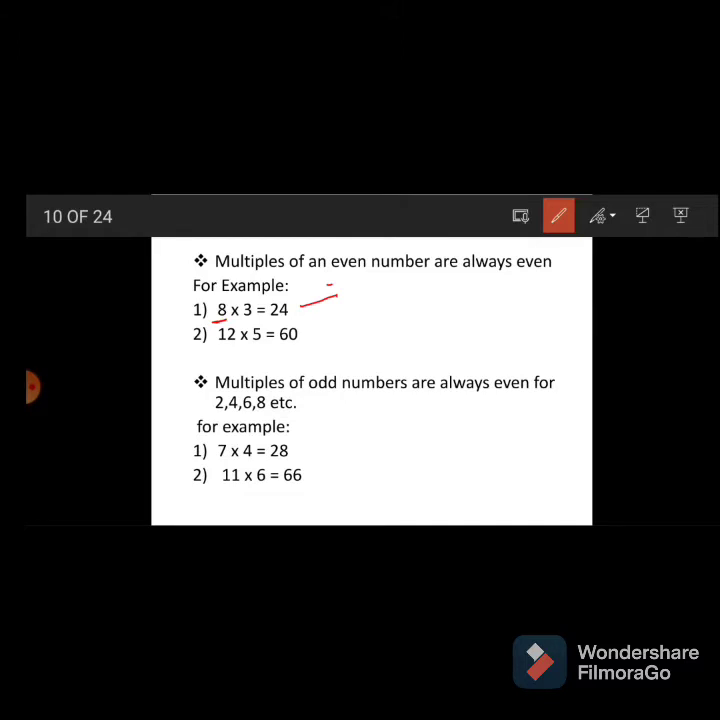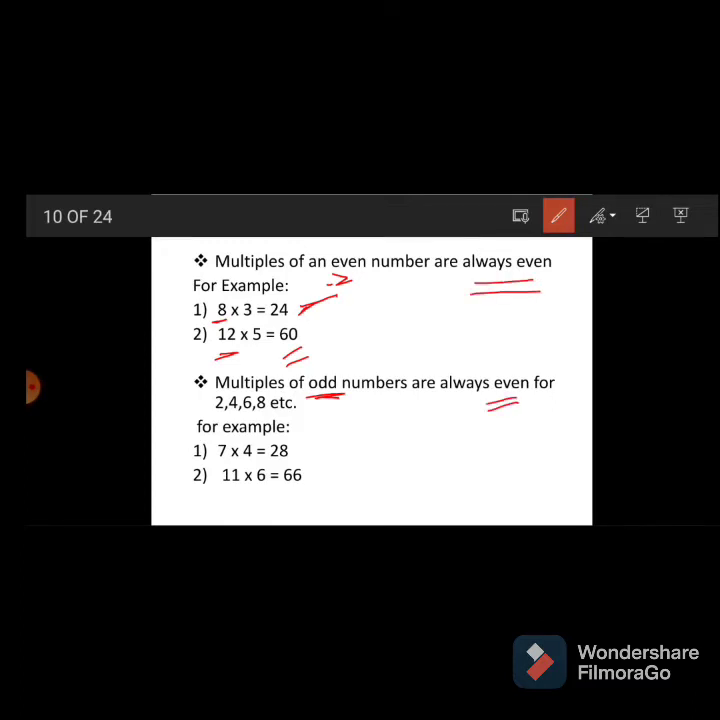I will make one video specially for multiples, and there I will clear that concept of multiples. See here, 8 3s are 24, means 8's multiple is also an even number. 12 is an even number, it's 12 5s, means multiple 5 times. The multiple is 60, that is also an even number. And the exact opposite, see, multiples of odd numbers are also always even numbers.